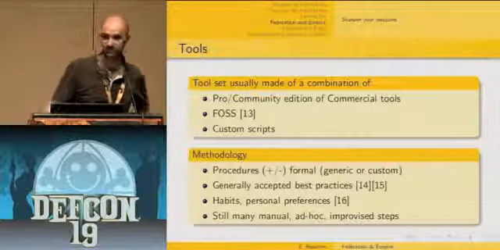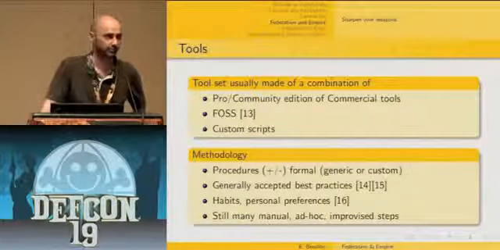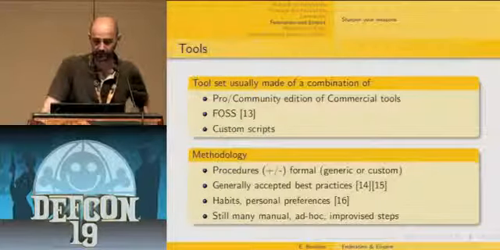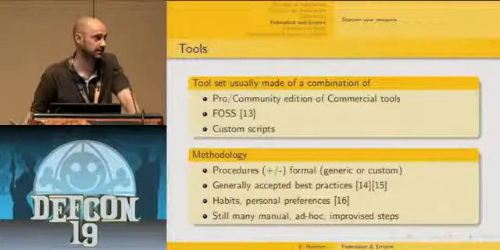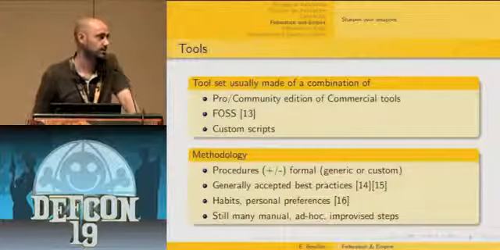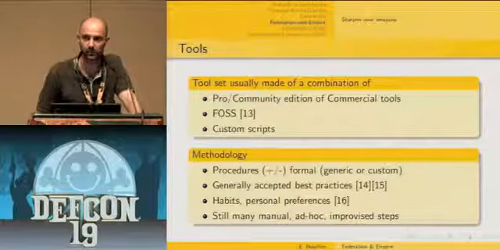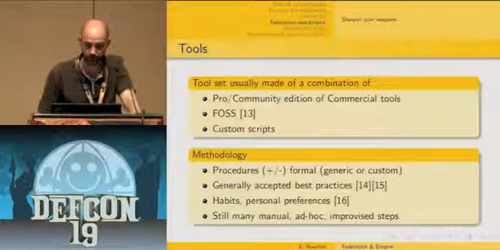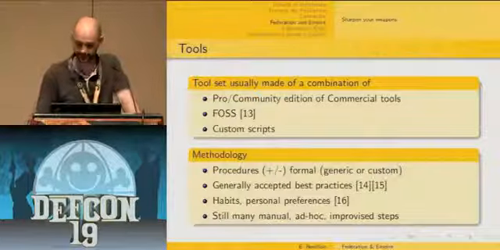Regarding methodology, it's a little bit the same. Supposedly, some more or less formal procedure is supposed to be followed. You can rely on generally accepted best practices like the OWASP testing guide or the OSSTMM framework. But finally, it always heavily relies on habits and personal preferences, and many manual, ad hoc and improvised steps are still needed.